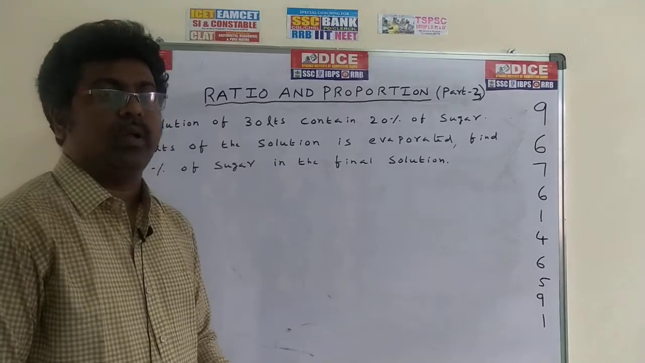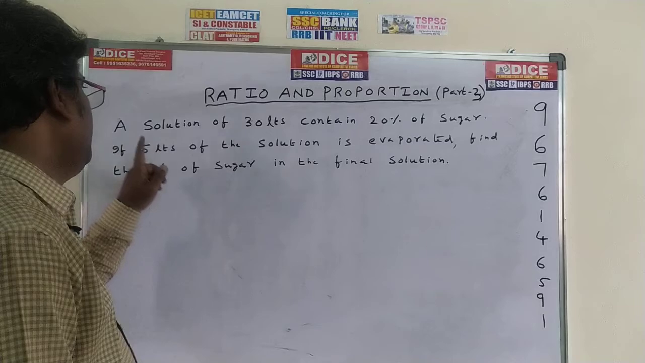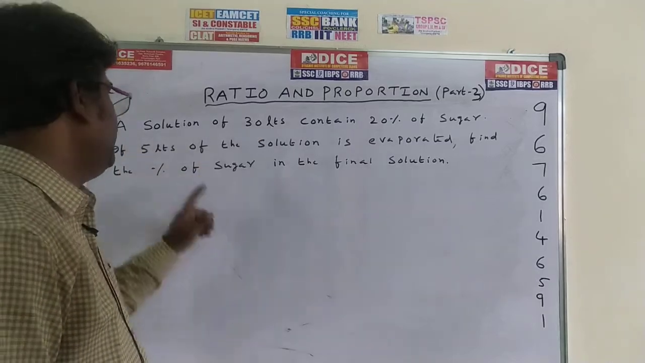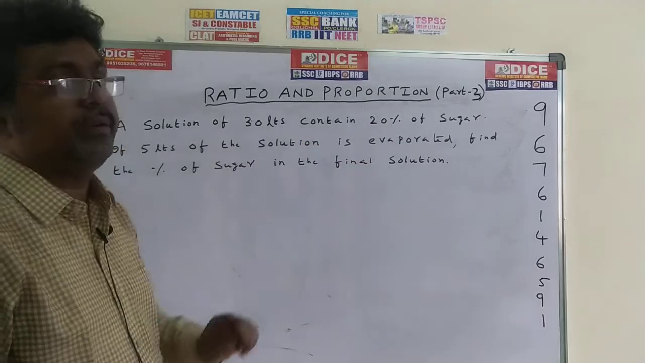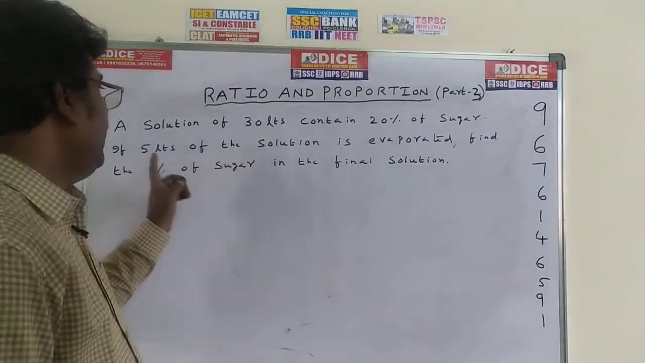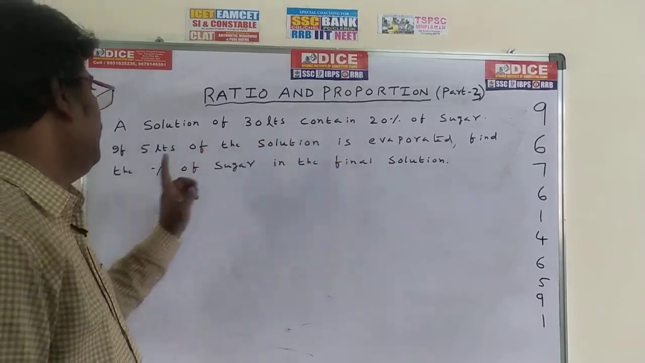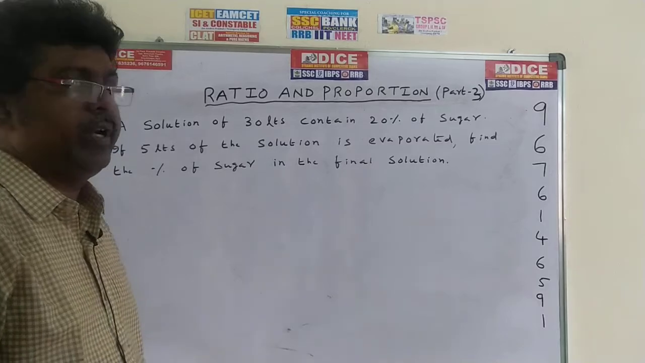Okay, now come to the next new model. First, see the problem. A solution of 30 liters contains 20% of sugar. If 5 liters of the solution is evaporated, find the percentage of sugar in the final solution. This is also a very important method.